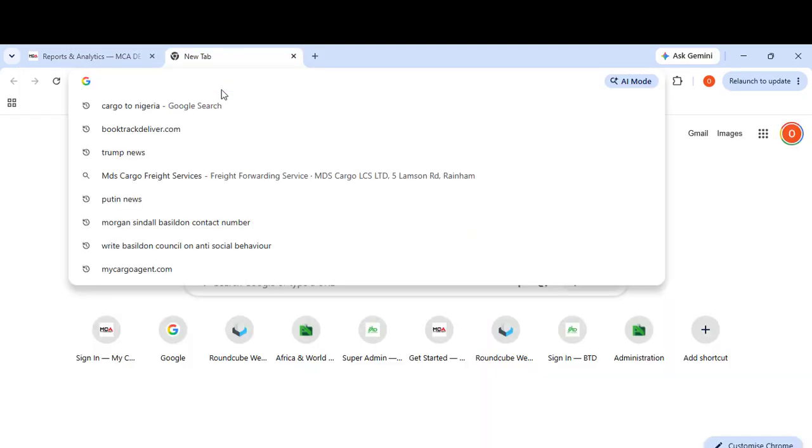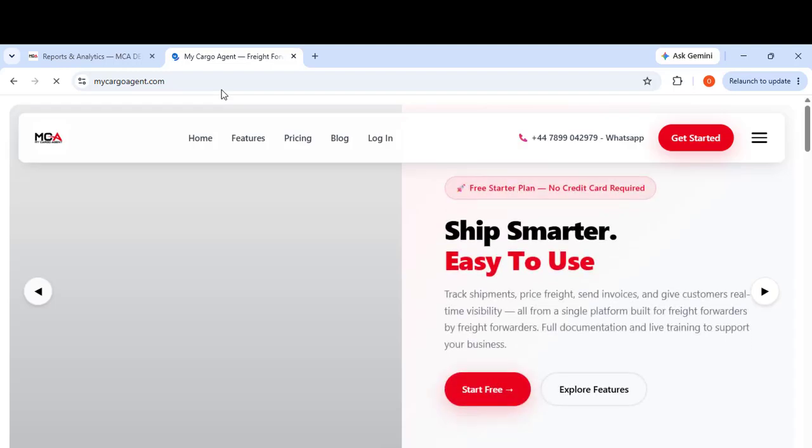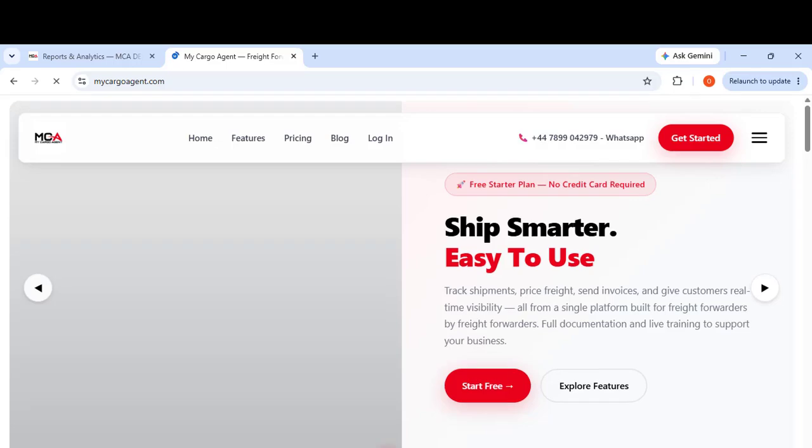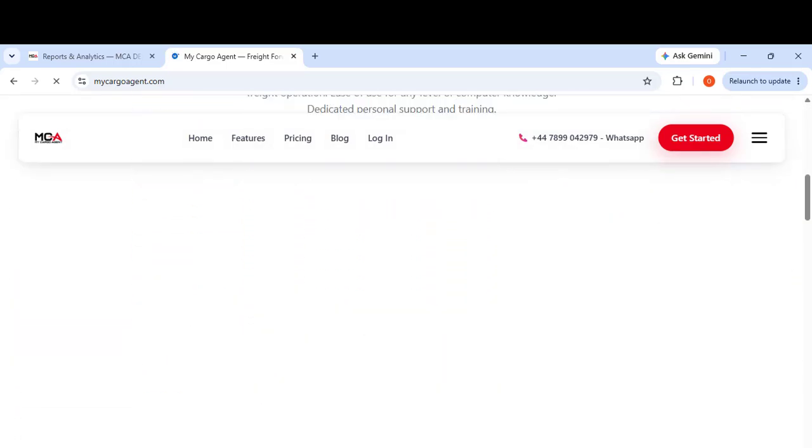You can find us on mycargoagent.com, and the best way to contact us is through WhatsApp. If you want a quick response, contact us on WhatsApp or email. If you send us an email, we will attend to you within 24 hours. The platform itself is very fast, but we're having a bit of a network issue, as a lot of things are loaded on our network.